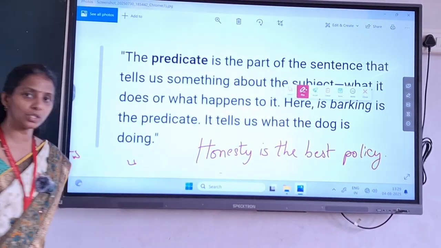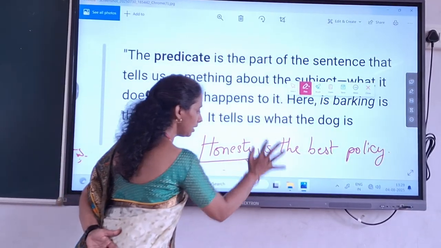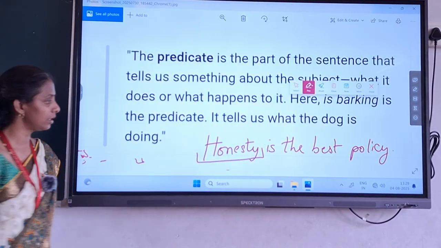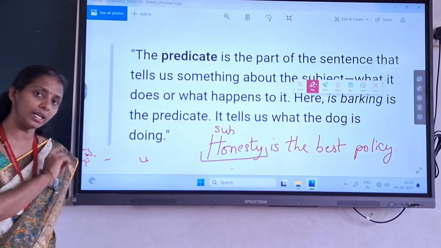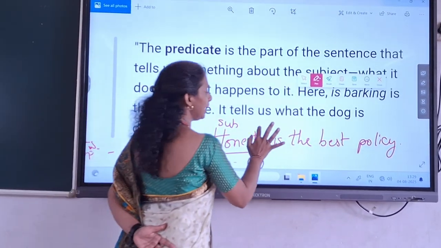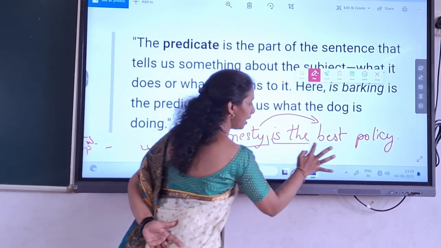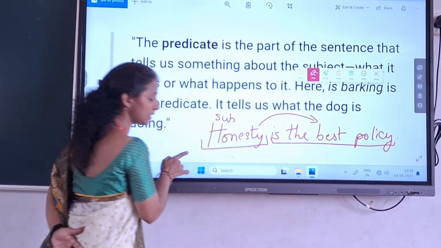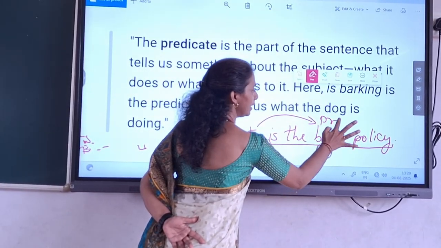Yes, here we saw, in this sentence we saw that honesty is what we are talking about. So this is subject, and what we are telling about honesty, it is the best policy. So this part, what we are talking about honesty, will come under predicate.